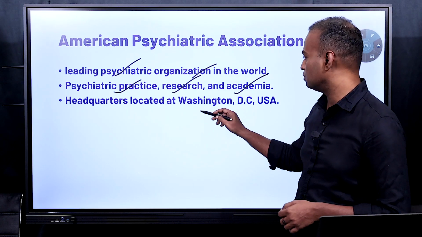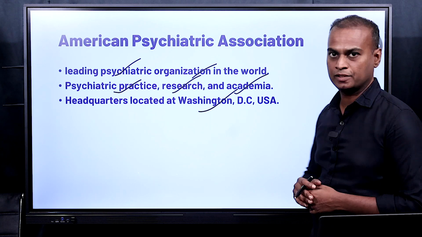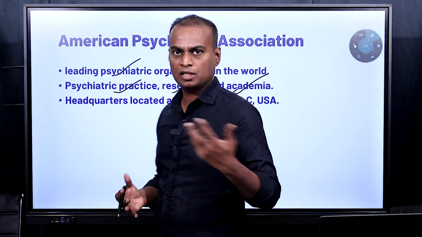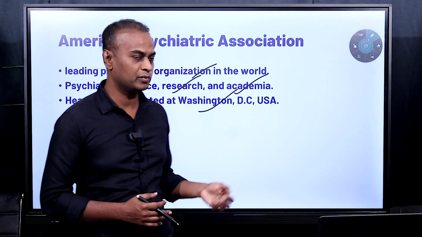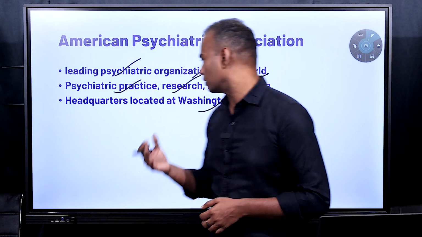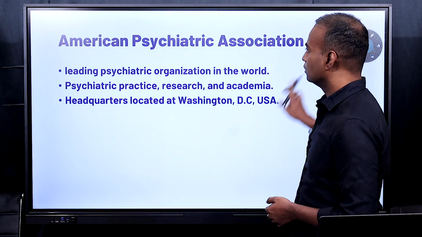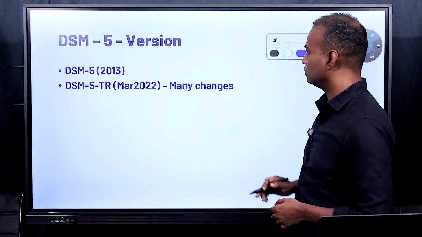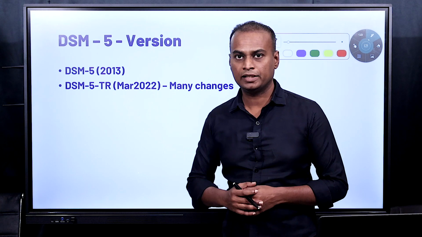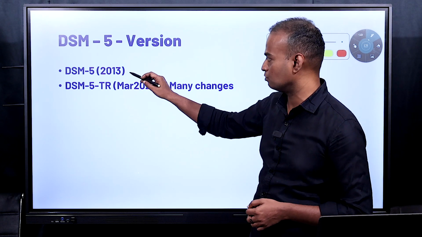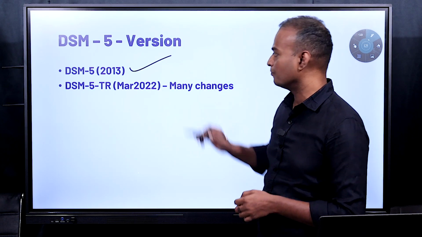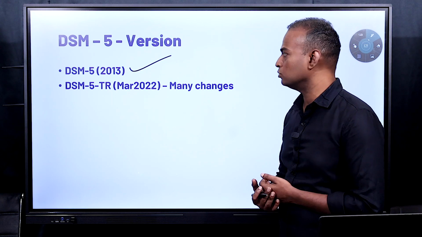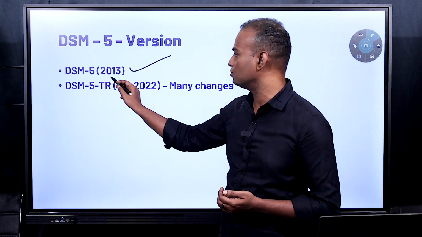Where is it located? It is located in Washington DC, USA. By the name itself you can see that it is related to America. So in America it is located in Washington DC. And coming to versions, you can see there are different versions of DSM. The latest version is DSM-5. It was published in 2013, and there are some additions to DSM-5. They are calling it TR.